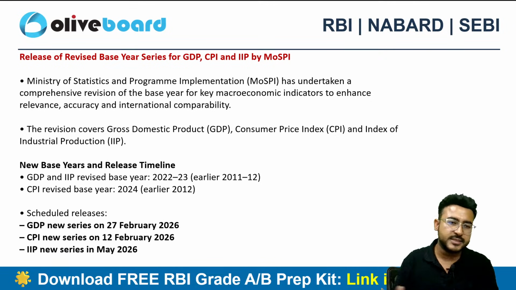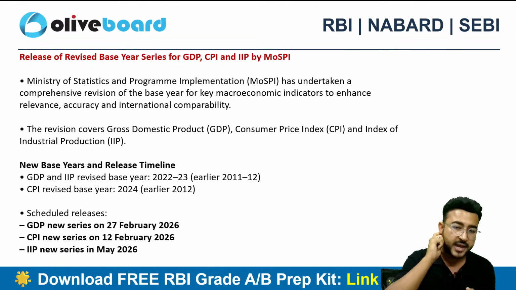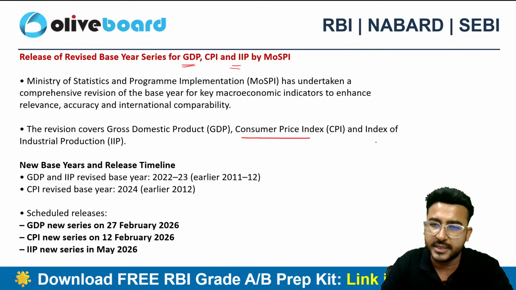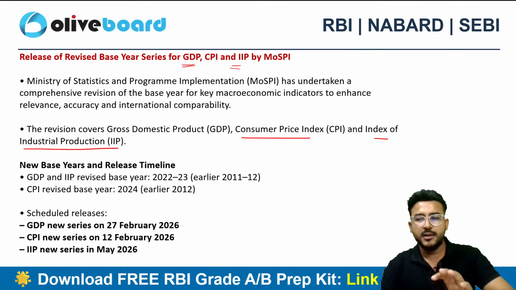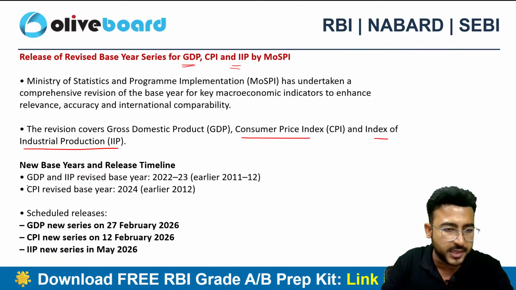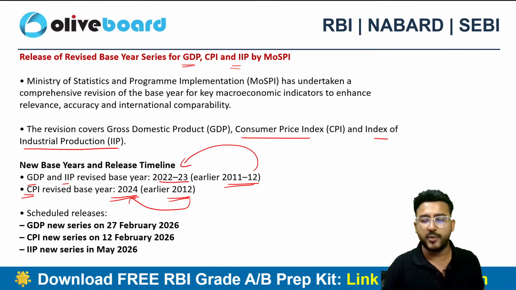Okay guys, so release of revised base year series for GDP, CPI and IIP. GDP, gross domestic product, CPI, consumer price index, and IIP, index of industrial production. Base years are going to be revised for all the three. If I talk about the GDP and IIP, the base year is going to be 2022-23. Earlier it was 2012. If I talk about CPI, earlier it used to be 2012 and now it is going to be 2024.